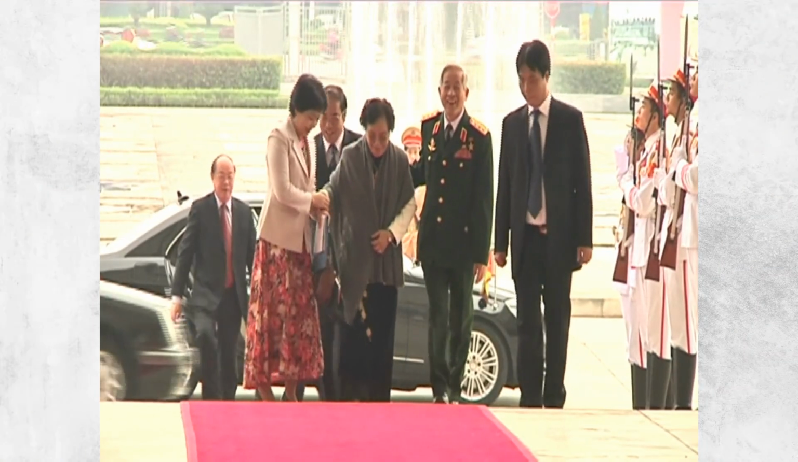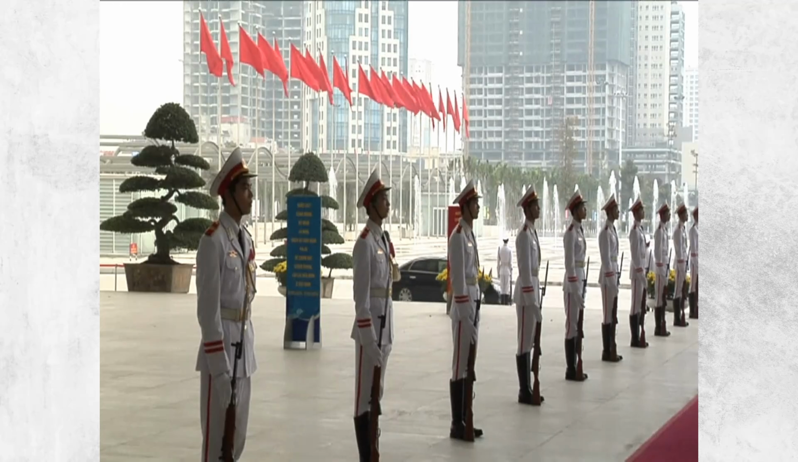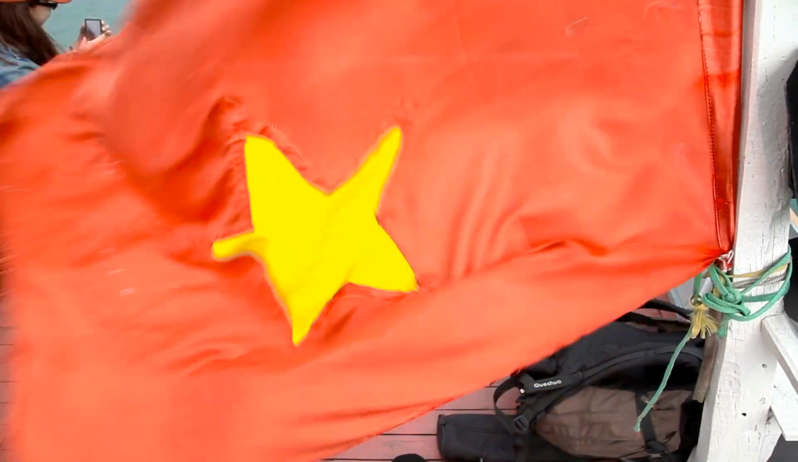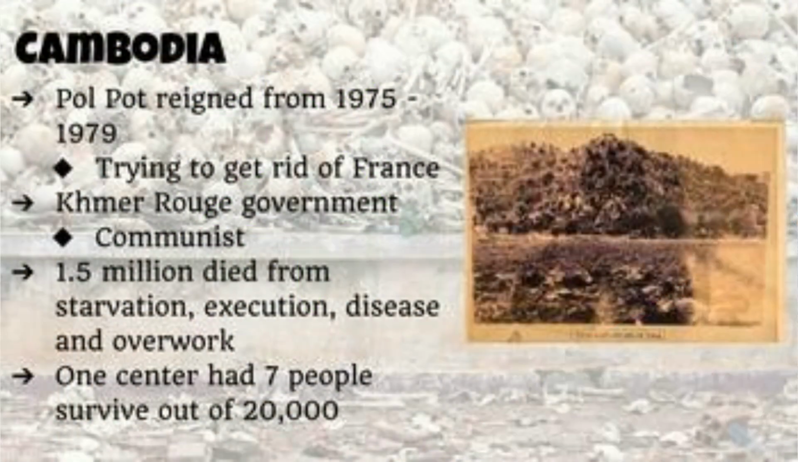The Paris Peace Accord of 1973 established a ceasefire, and American troops began to withdraw. Two years later, Communist North Vietnam conquered South Vietnam. Neighboring Cambodia and Laos also ended up with communist governments.